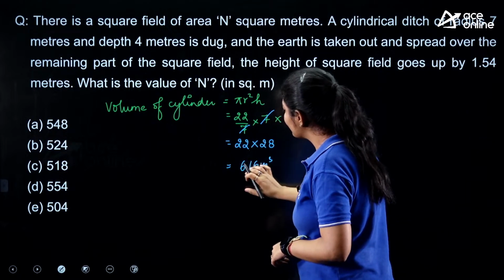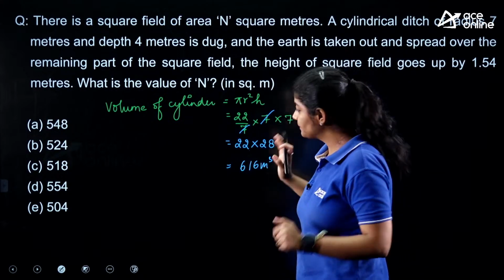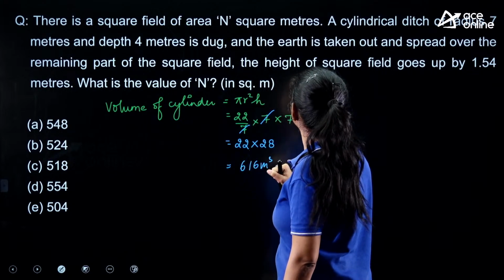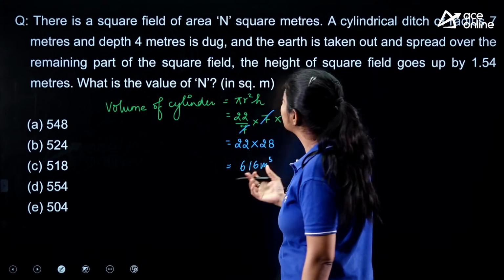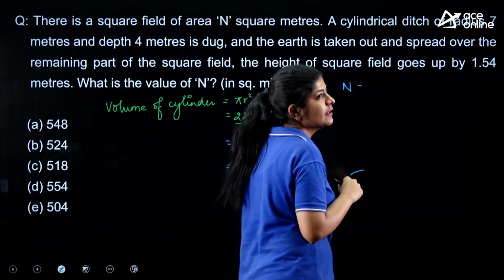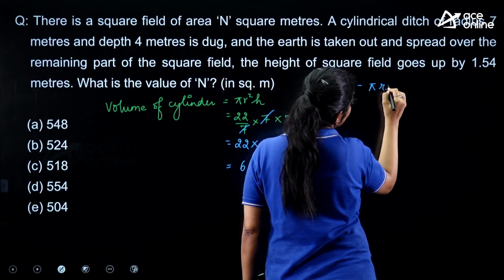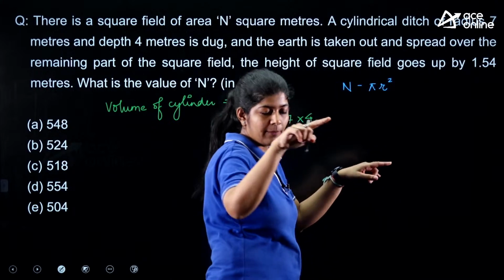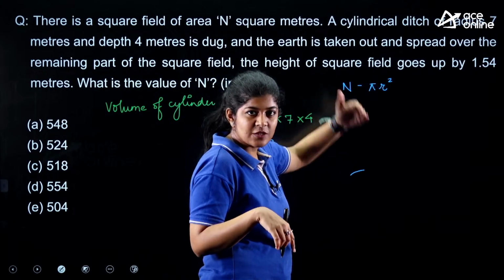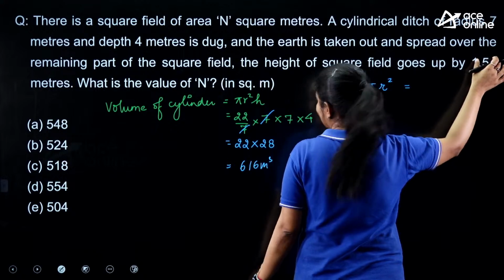Now we are going to spread this particular amount on the remaining portion of the square field. So first we need to find out how much area we are spreading it on. Here n is the total area, and out of that we only remove this part.